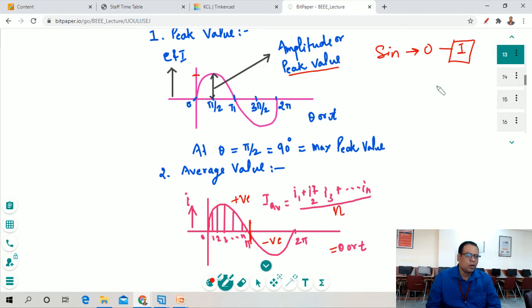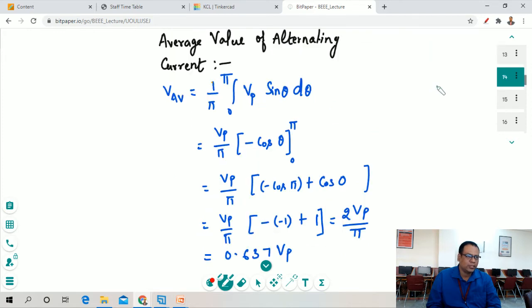Mathematically, how can we calculate the average value? We can see the derivation right now. Here this is our input signal, a sinusoidal input signal. It starts from 0 to pi to 2 pi, and as we have discussed, we will consider only the first half portion of the signal, from 0 to pi.